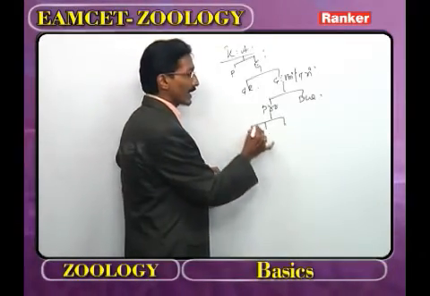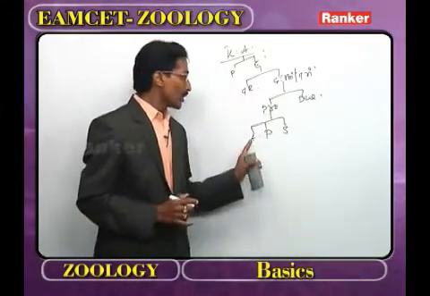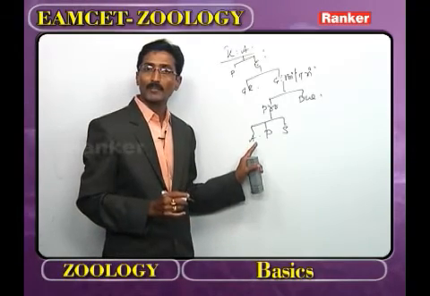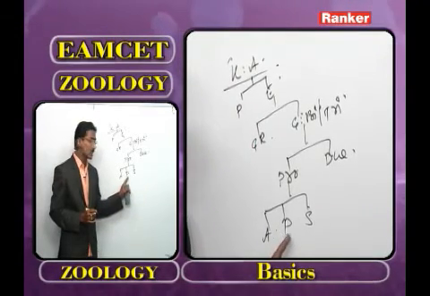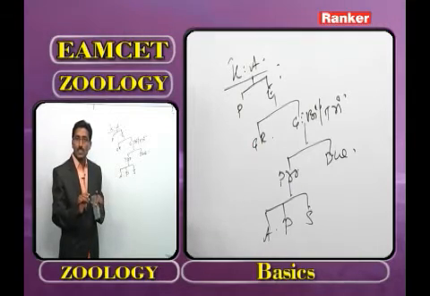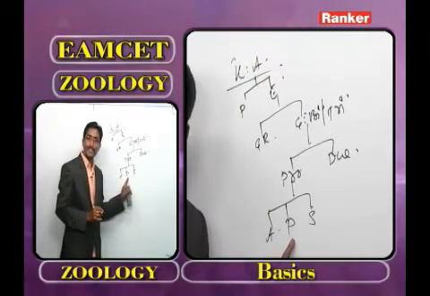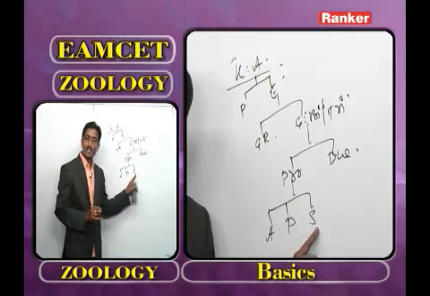Now, this protostomia is classified into how many subdivisions? We call them acoelomata, pseudocoelomata and schizocoelomata. What is meant by acoelomata? Coelom absent, one example is Platyhelminthes. What is meant by pseudocoelomata? Here the coelom is not true. It is not covered and protected by mesodermal epithelia. One example is nematoda.